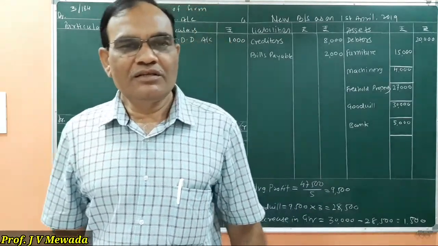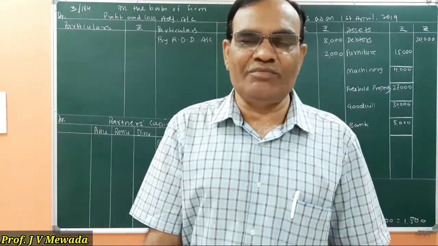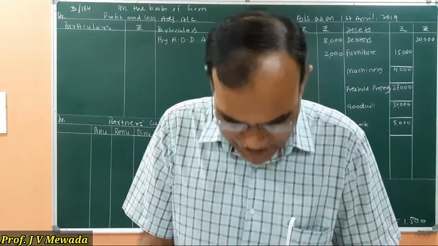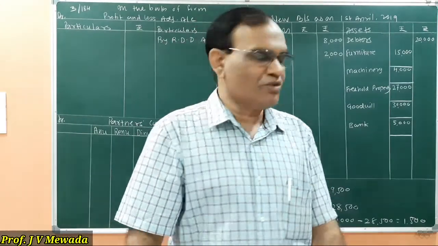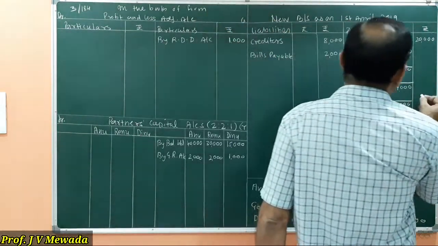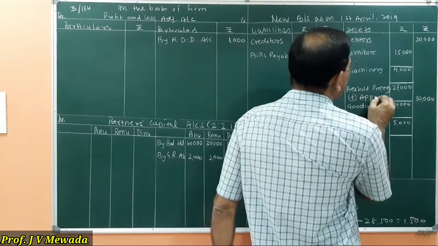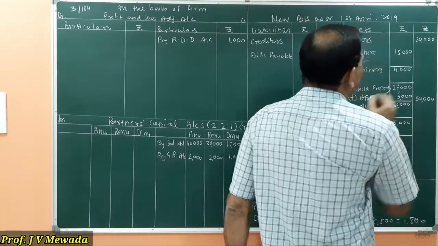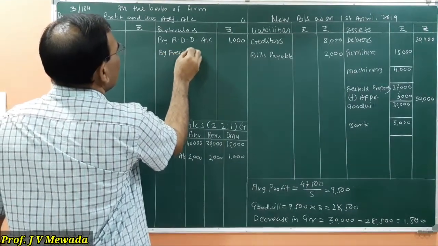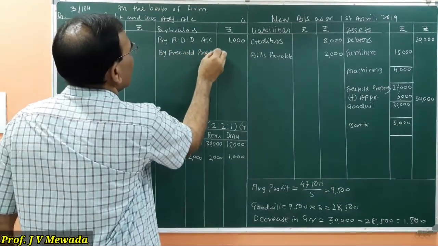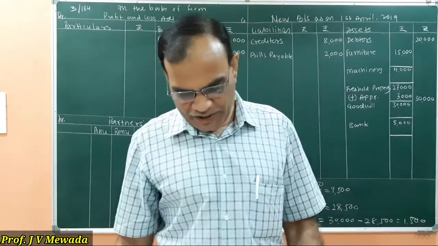Now step number 3. From the given adjustments, we have to see which are the adjustments related to revaluation of assets and liabilities. So we will revalue the assets and liabilities. Adjustment number 1 says the assets are to be revalued as freehold property 30,000. This is the new value of the freehold property, so we add the appreciation of 3,000. So I will write by freehold property account 3,000. There is an appreciation in the value of freehold property.